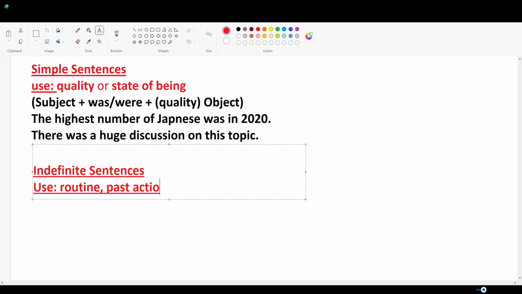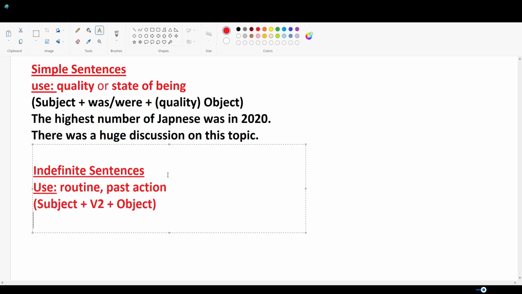Most commonly, these refer to a past action which has taken place. Let's proceed with its sentence structure. That is here subject plus second form of verb. In this case, you will have to use verb, and that too in its second form, and then there is going to be object in the end.